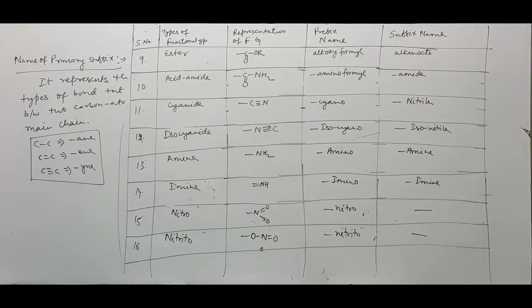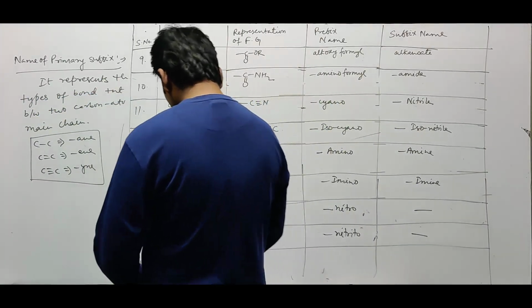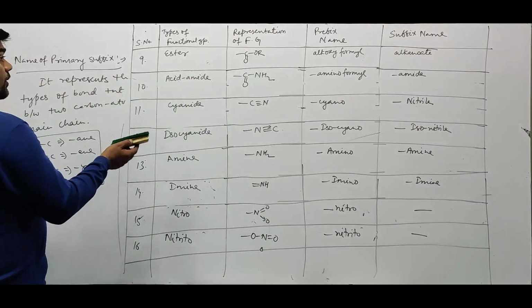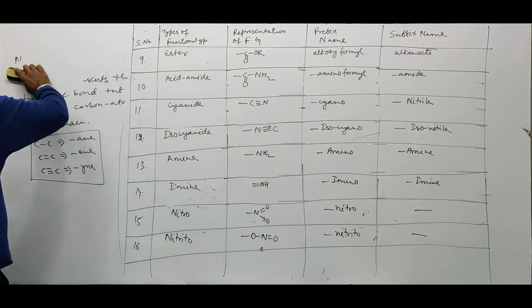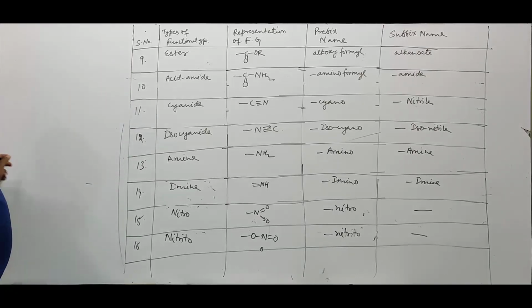Alright. Ester, acid amide, cyanide, isocyanide, amine, imine, nitro, nitrito, and so on. Many other functional groups are there. So I rub this. Do a copy of this.